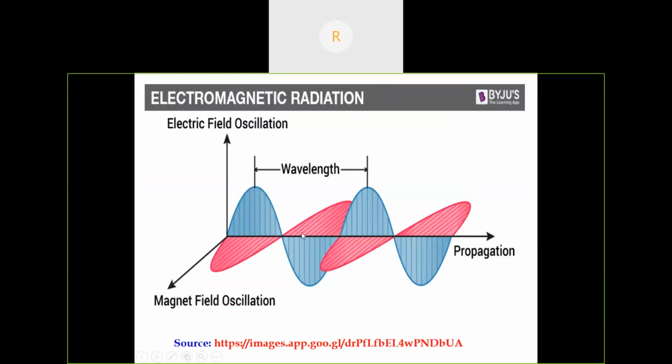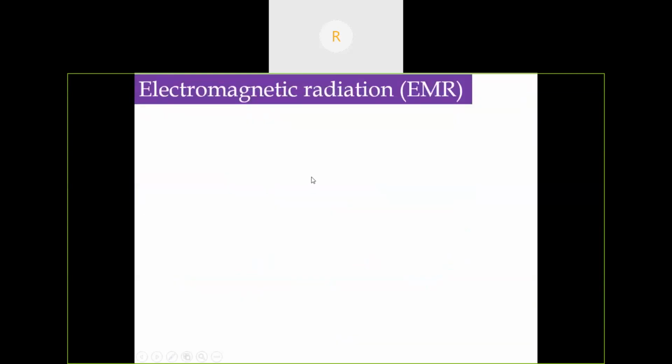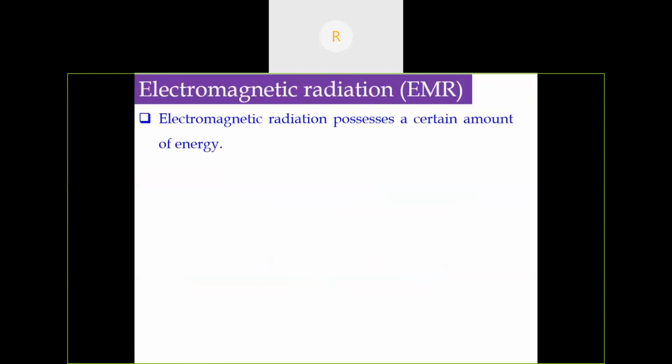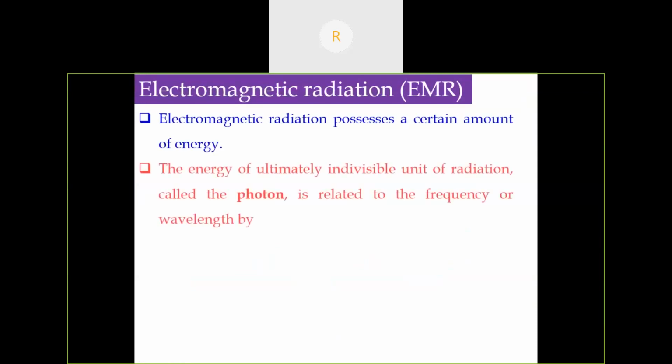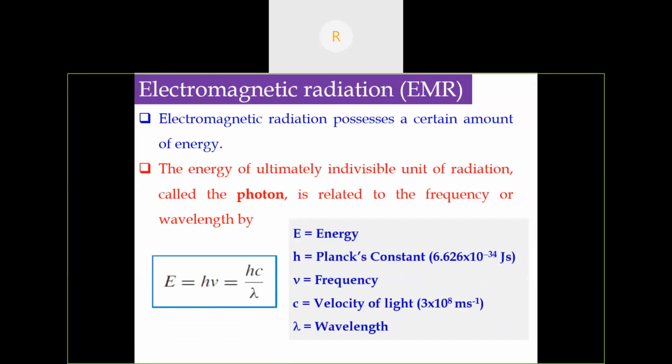The distance between two maxima or two minima is called wavelength. The symbol is lambda. The electromagnetic radiation possesses a certain amount of energy in the form of a photon, which is an indivisible unit of radiation. It can be related with the frequency or wavelength. So this is the Einstein-Planck equation: E is equal to h nu, where nu is the frequency. It can be further related with the velocity of light and wavelength. Here, energy is inversely proportional to the wavelength.